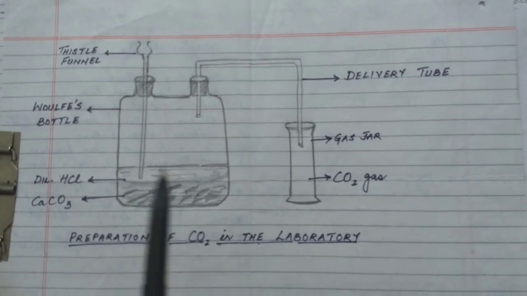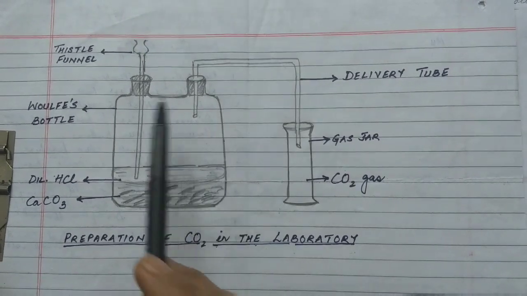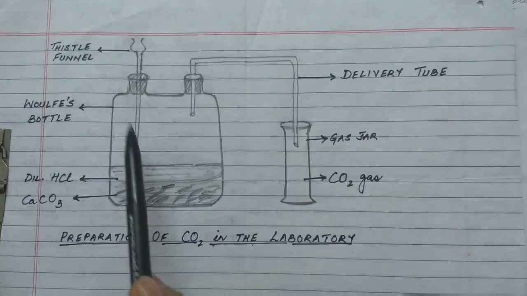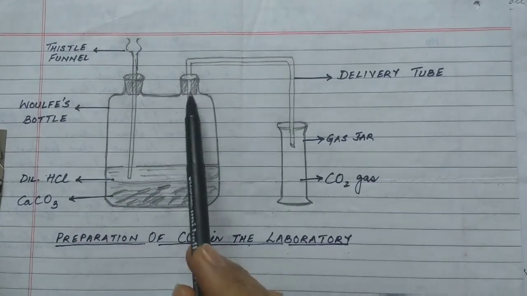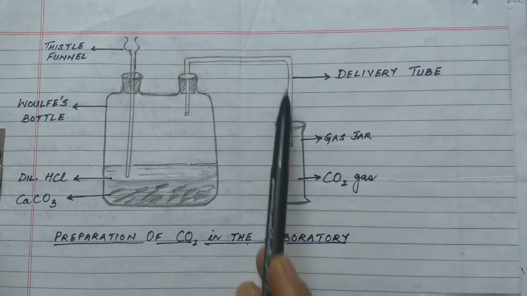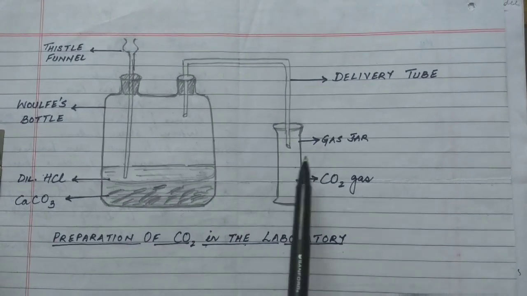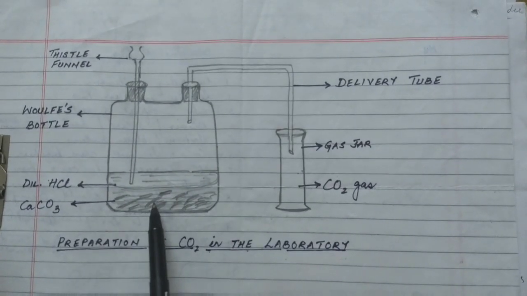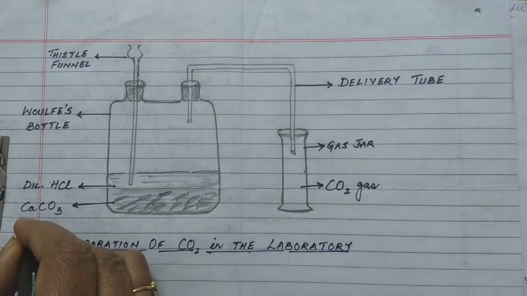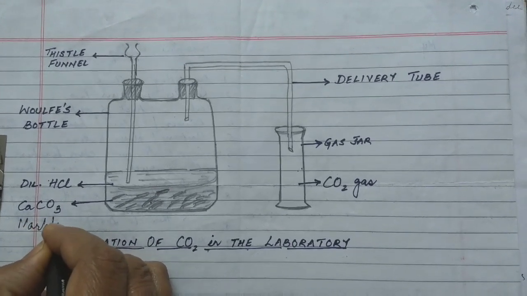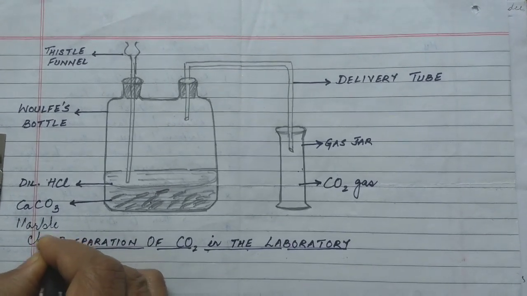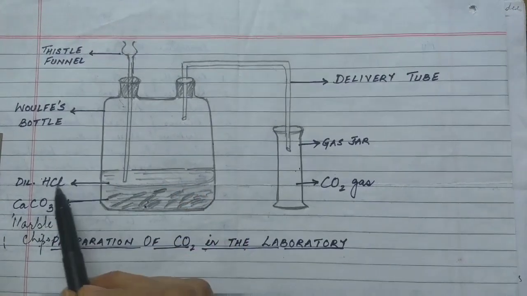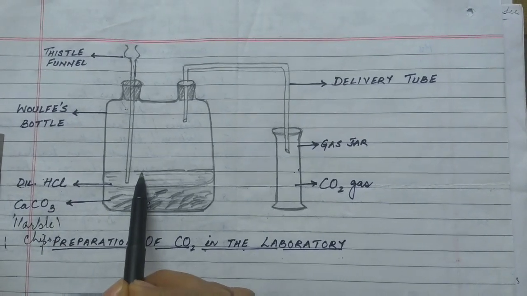For this, you have to understand the apparatus used. This is a Wolff's bottle having two holes in it. Through one hole, a thistle funnel is passing, and through the other hole, we have the delivery tube which is going inside the gas jar. Now, what is there in the Wolff's bottle? We have taken calcium carbonate, or marble chips. To the thistle funnel, we pour dilute hydrochloric acid inside the bottle.